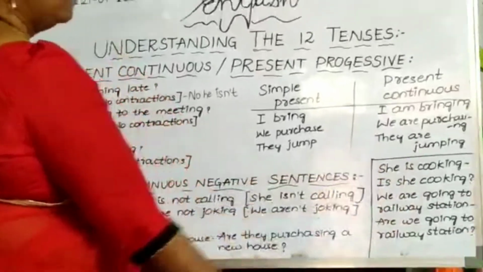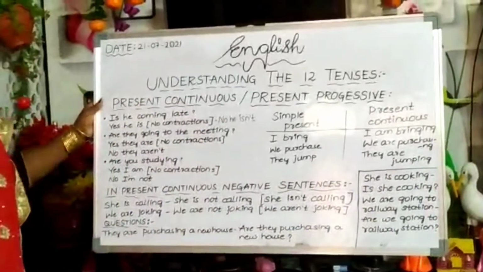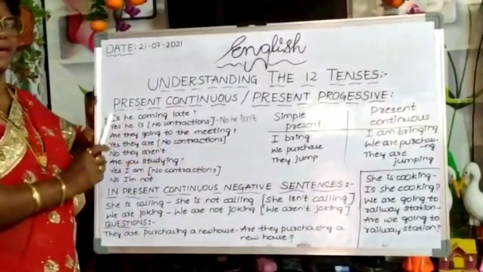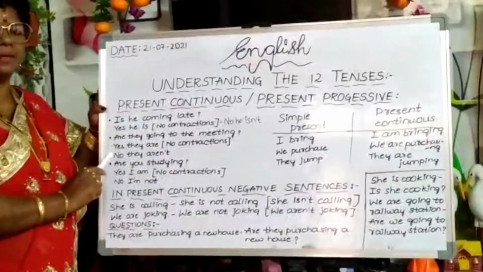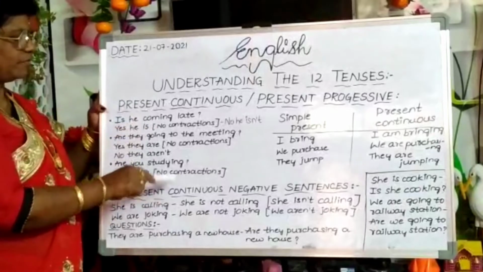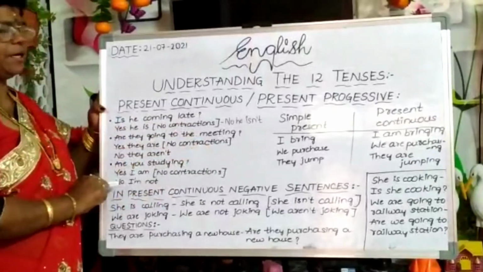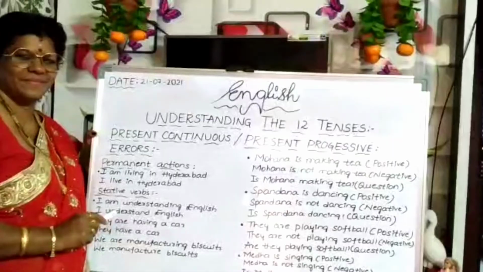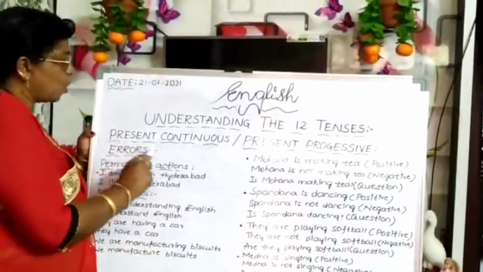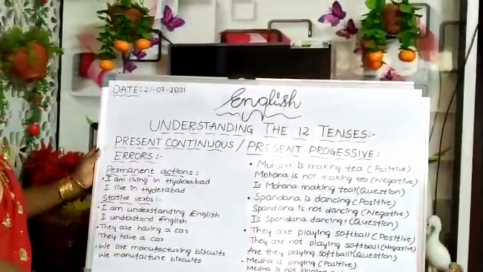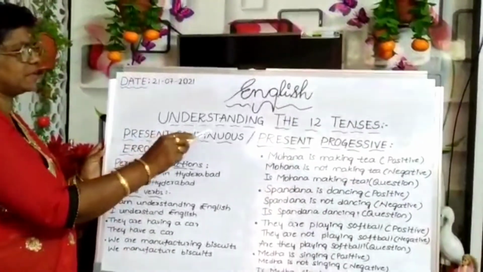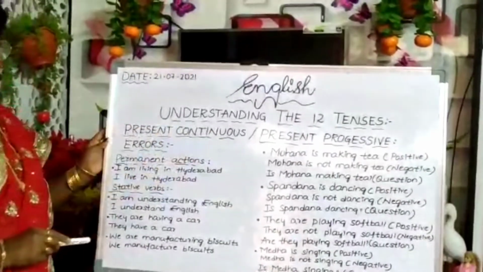Like that we have to frame the question and take the answer. So contractions we commonly use in negative sentences. You can follow these notes and you will come to know what is what. Okay. See, common errors, the common errors we commit in present continuous or present progressive.